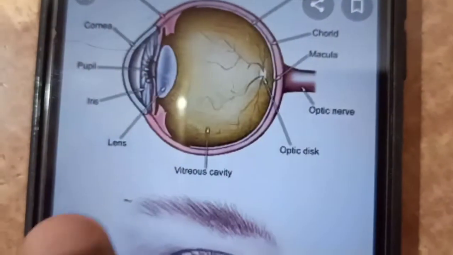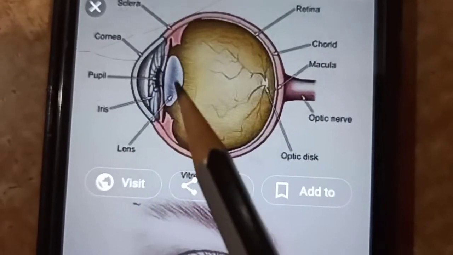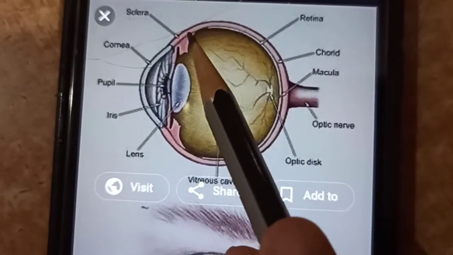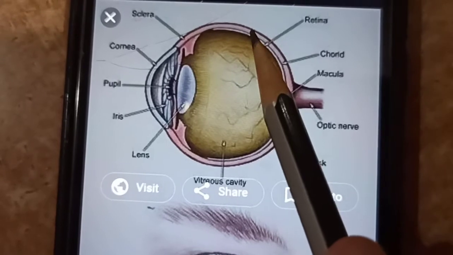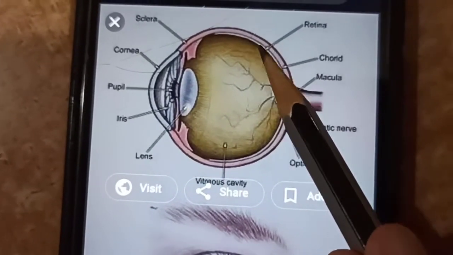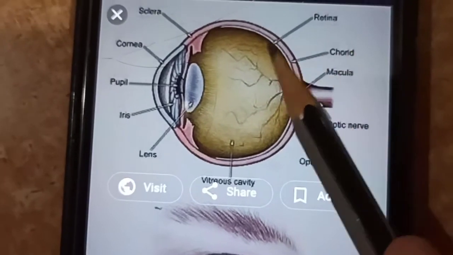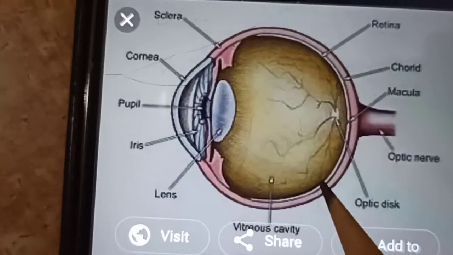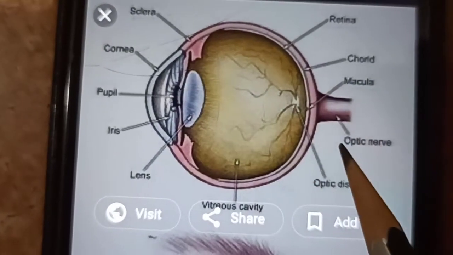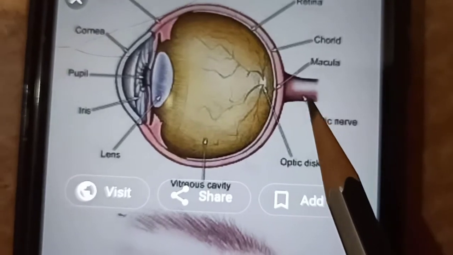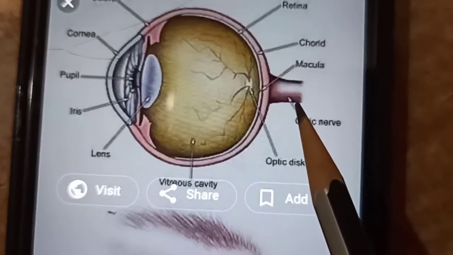Then this part is the sclera, the white part. The white part of your eye, what you can see, is the sclera. And behind there is the retina. This part is all retina. And we have here optic nerve where the signal passes to the brain.